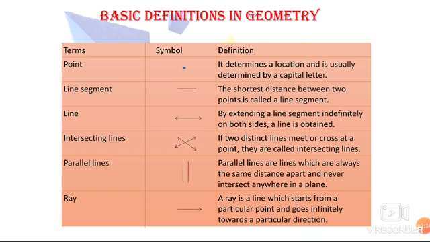Next one is ray. Whenever you take a torch, when you turn on the torch, it is having one starting point, that is the surface of your torch, and the rays start coming outside from it. So these rays or the light which you get from the torch, it goes to indefinite distance. You cannot say it is only up to this distance or like that. Even if you take sun rays, it is indefinite. So a ray is having a particular starting point, but it goes indefinitely towards a particular direction. So we can say it as a ray.